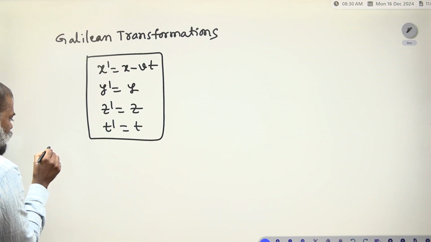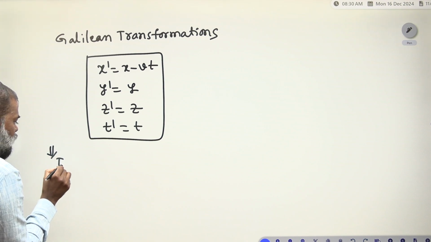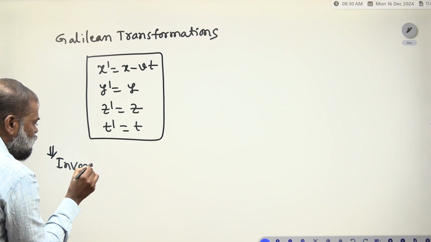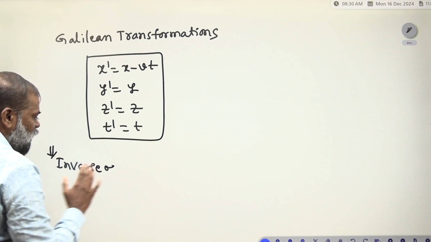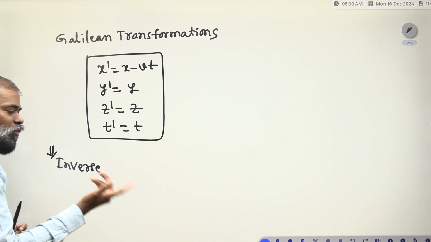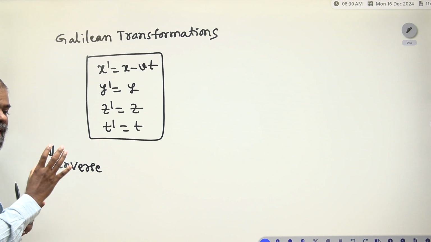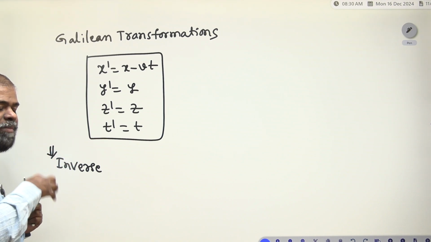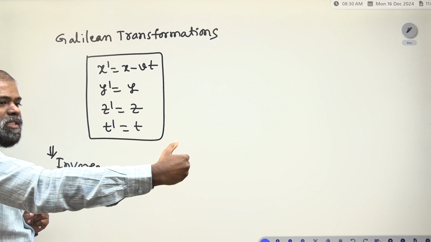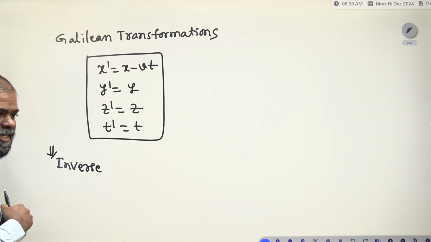Now you have to take the inverse Galilean transformation. How do we write it? Corresponding to the S frame we were observing the S dash frame, that's why we wrote x dash.